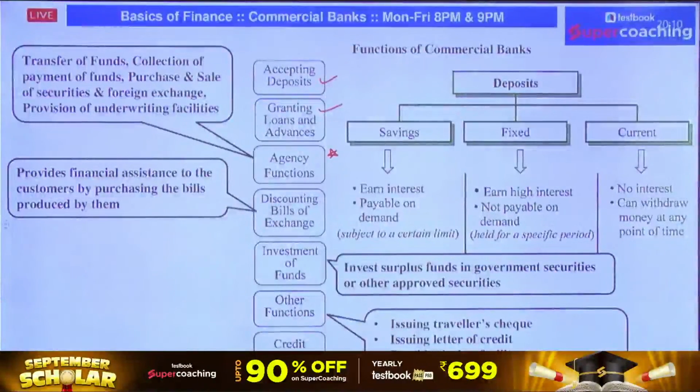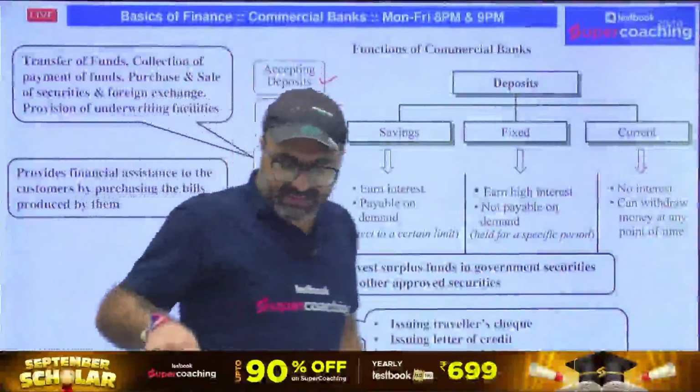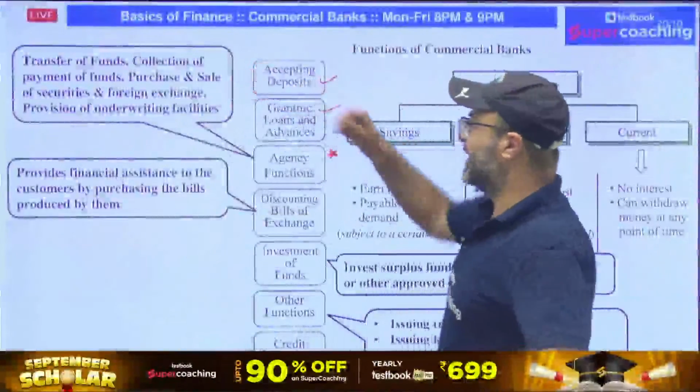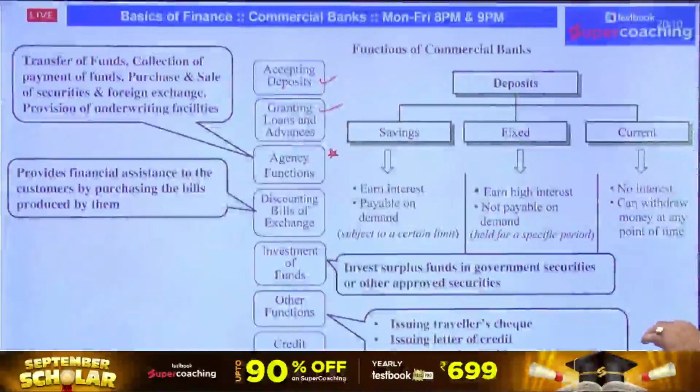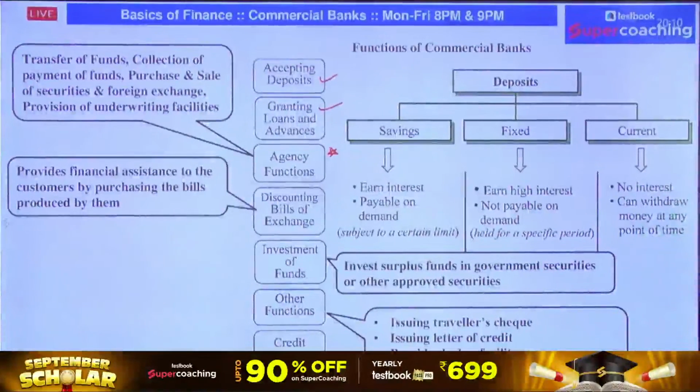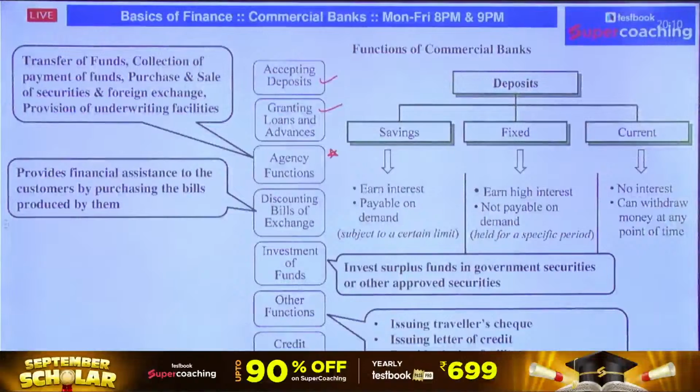As I have clearly mentioned, the bank is involved in transfer of funds, collection of payments of funds, purchase and sale of securities and foreign exchange, and provision of underwriting facilities. Whenever the bank works as an agent for an organization, where the bank is transferring funds for an organization, collecting funds for an organization, involved in purchase and sale of securities and foreign exchange, as well as providing the underwriting facility, that is termed as a very important function of a commercial bank, where it is working as an agency.